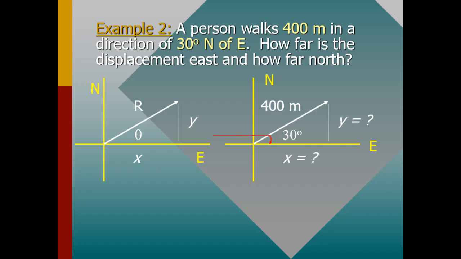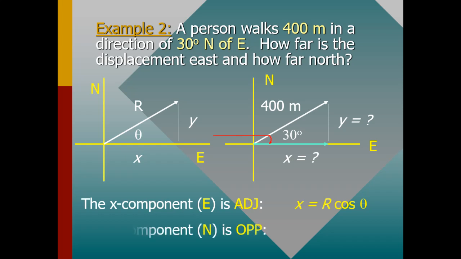The x component is just the adjacent, and the y component is just the opposite. The x component: x is equal to r cos theta. What about the y coordinate? The y coordinate is on the opposite side, and y is equal to r sine theta.